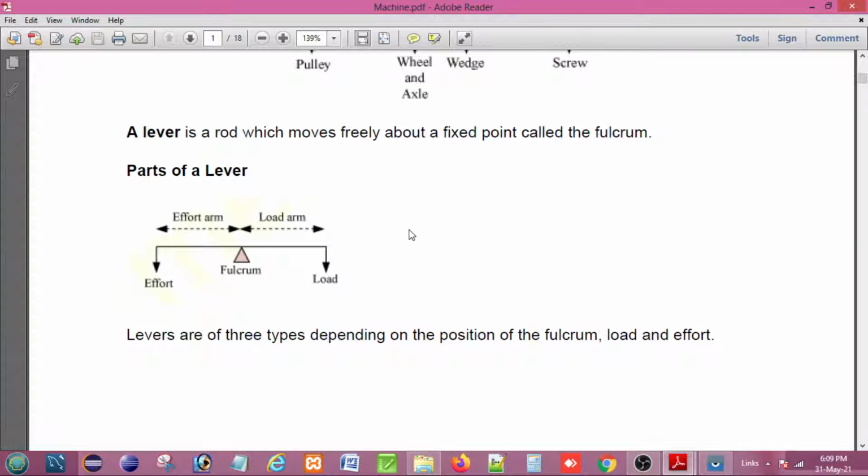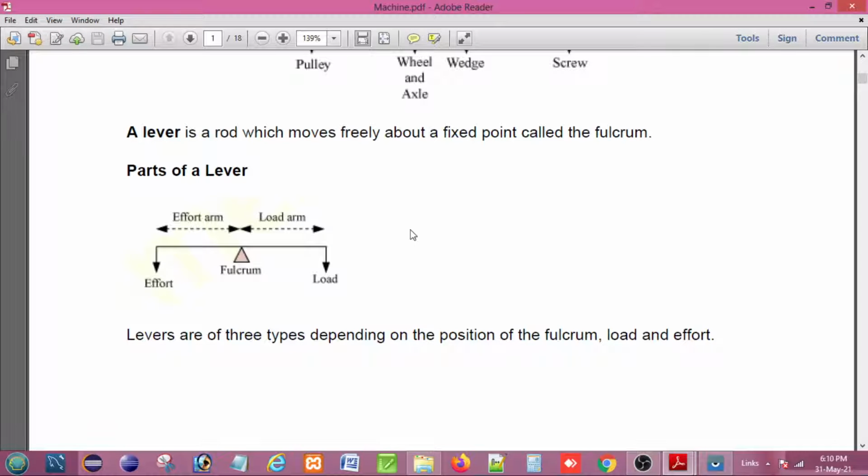Now if we go through different examples of the lever, we find that the seesaw is one of the best examples of a lever, and also the crowbar, scissors, the handle of a water pump, and a spoon used to open a lid are also examples of a lever. The wheelbarrow is also a lever, the nutcracker, even a simple bar to lift a load is a lever. Now we have to define the types of lever.